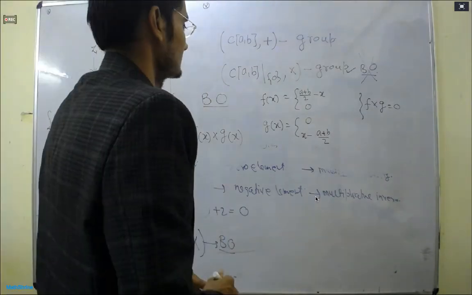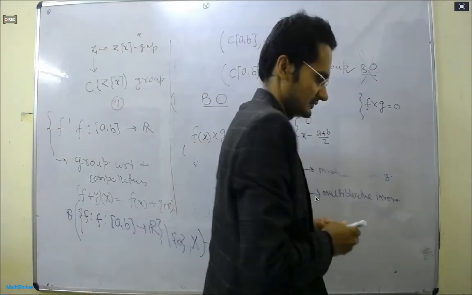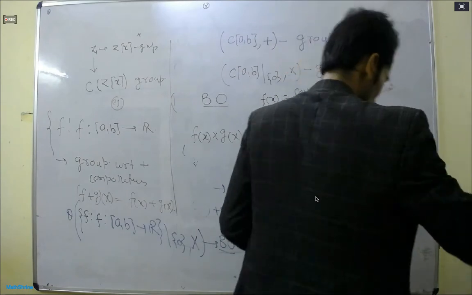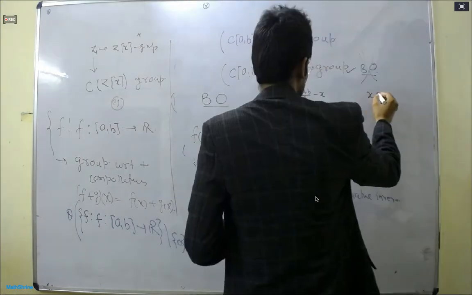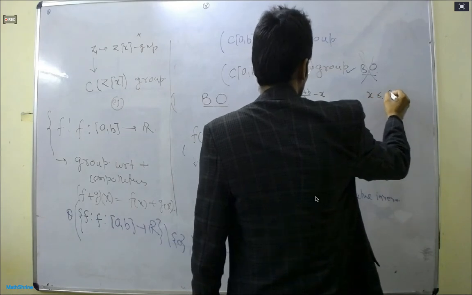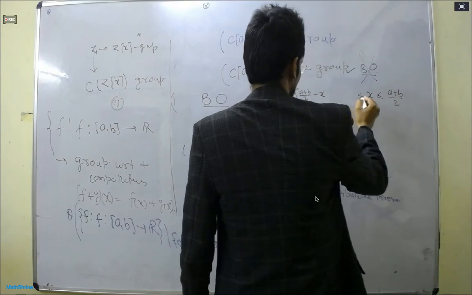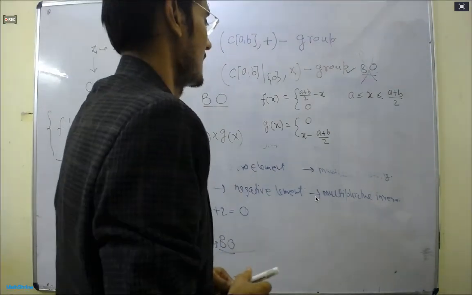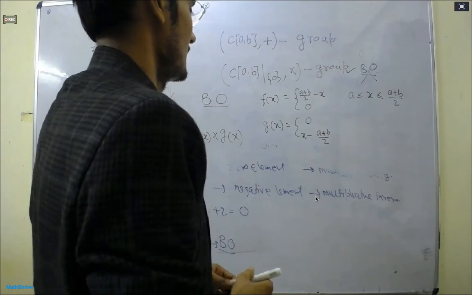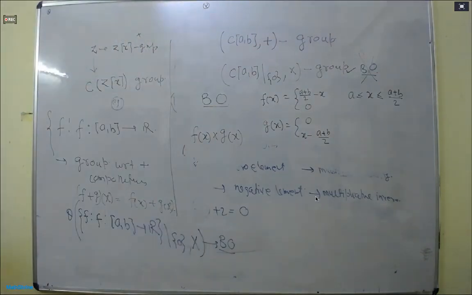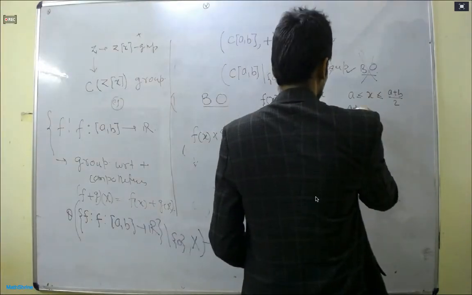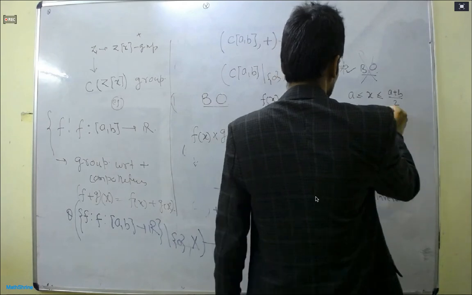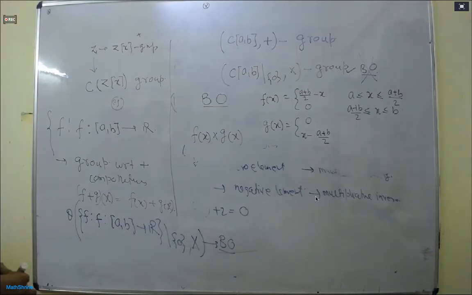So this I can define. This we can define: X is less than (A plus B) by 2, greater than or equal to A. And then this I can write: (A plus B) by 2 less than or equal to X, less than or equal to B. Fantastic.